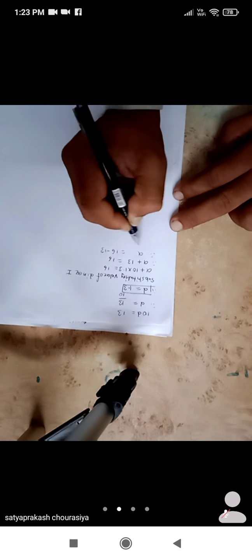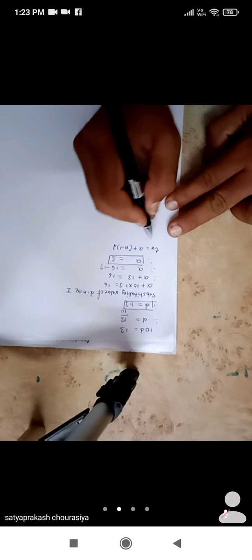So a plus 10 into 1.3, which is 13, is equal to 16. Therefore a is equal to 16 minus 13. So therefore a is equal to 3. Now we got the value of a as 3 and the value of d is equal to 1.3.